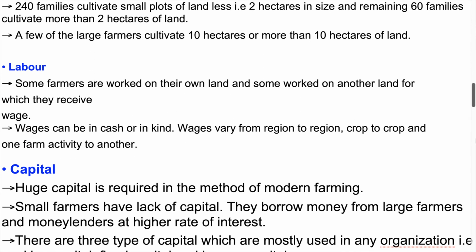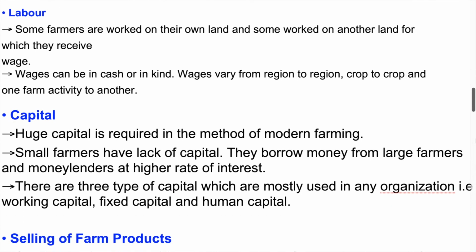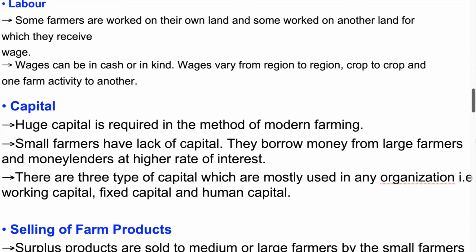Labor. Some farmers work on their own land and some work on another's land for which they receive wages. Wages can be in cash or in kind. Wages vary from region to region, crop to crop, and one farm activity to another.